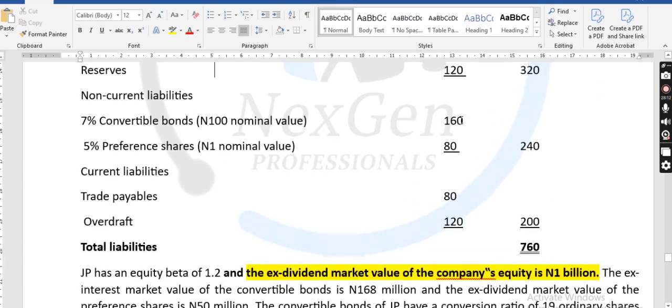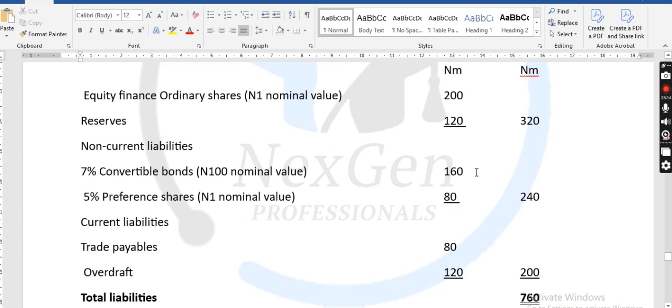So what is this convertible bond? How much is this? You can see this is the total value, and this is the nominal value, right? Just use 160 million. This 160 million, divide it by the nominal value, and we give you the numbers of convertible bonds.